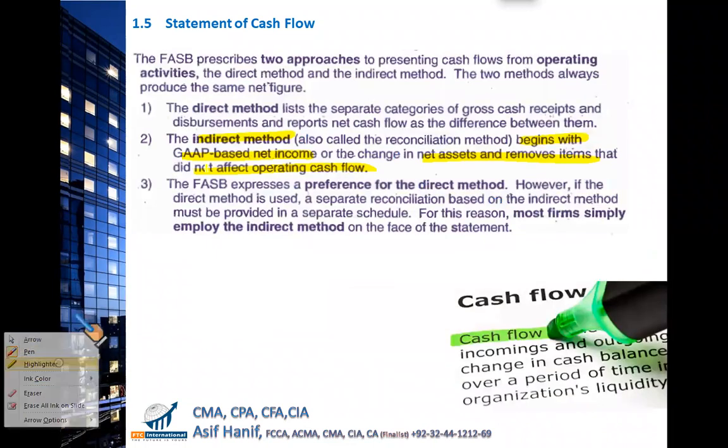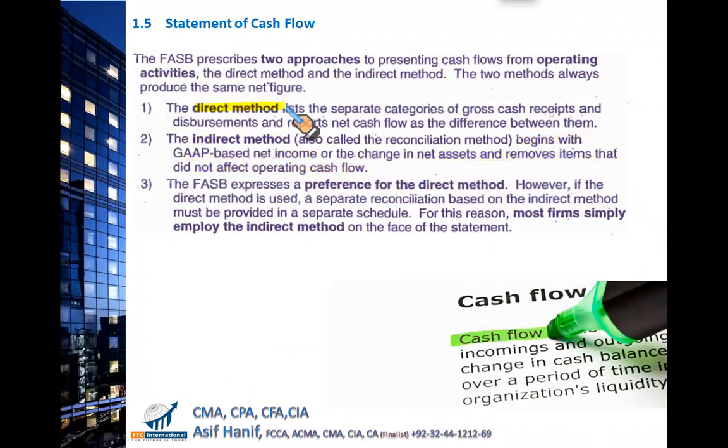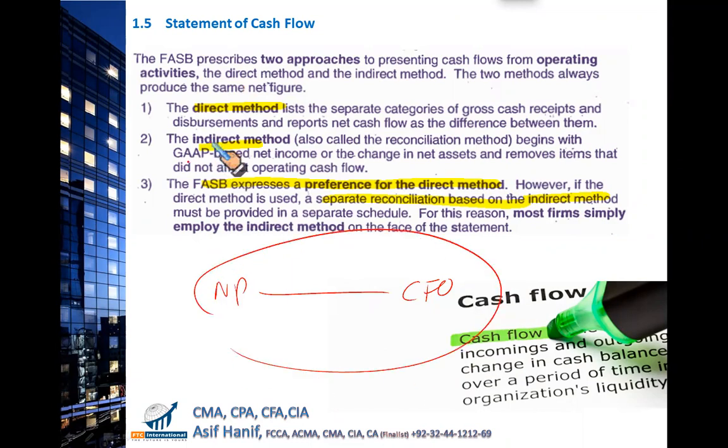FASB says that ideally you should use the direct method. The indirect method is an allowed alternative. FASB expresses a preference for the direct method. But the problem is, if you use the direct method, you will also have to provide the reconciliation of your operating income to the cash generated by operating activities, which basically is the indirect method. Let me explain this concept. If you are using the direct method, you are required to reconcile your net profit to the cash flow from operating activities, which basically is your indirect method.